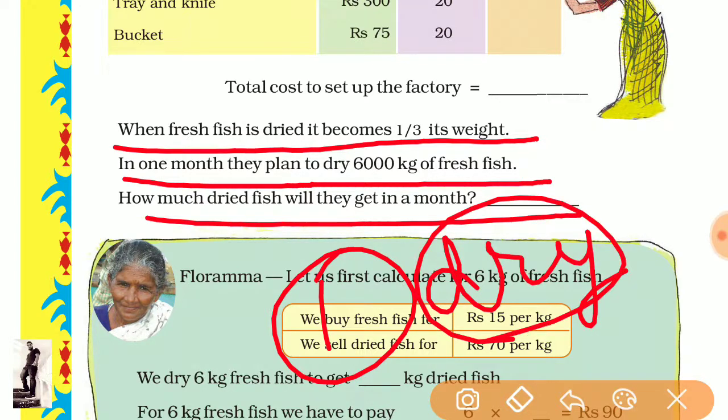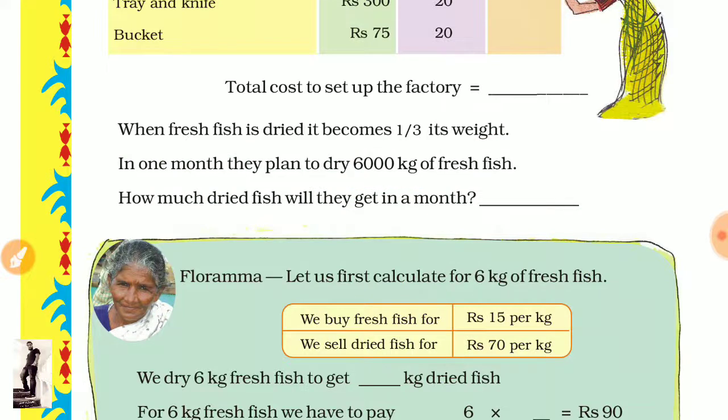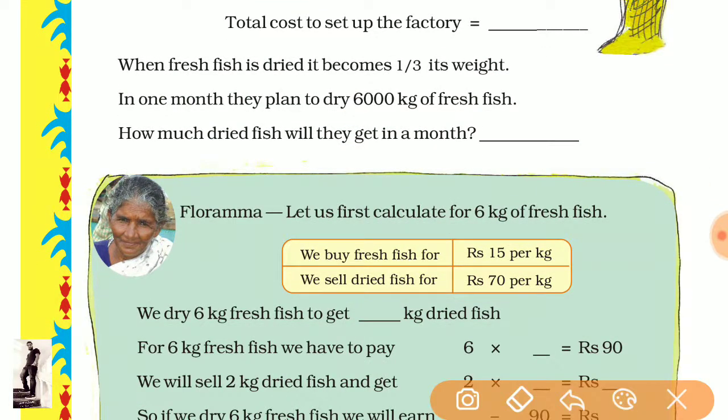Why does dry fish lose its weight? Because the water inside got dried, and so the weight is lost. So there is 6,000 kilogram.